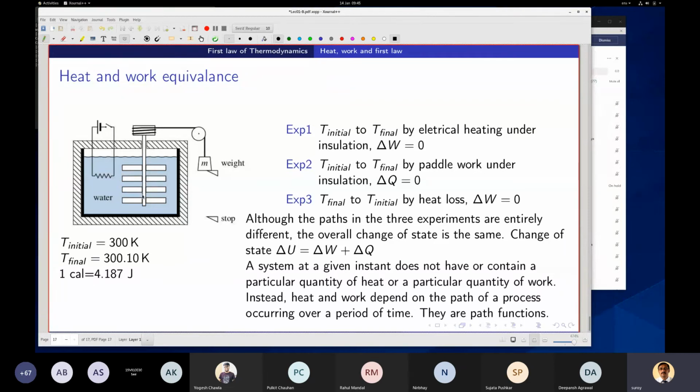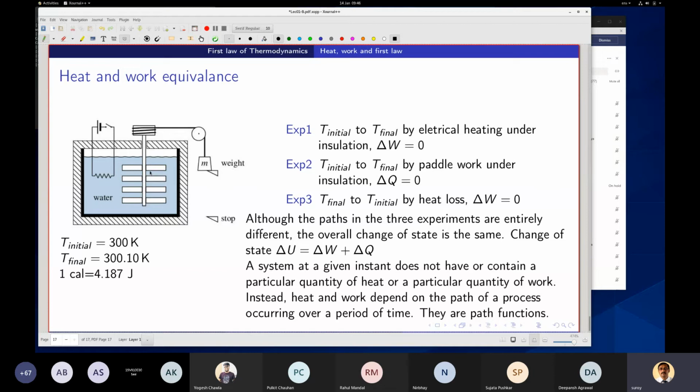Now again, I do the same thing. I go back to that 300 K second experiment. I go from Ti to Tf by paddle work. What do I do? This weight falls, right? And there is work being transferred. Work transfer is taking place through the shaft, right? And what will happen to it?